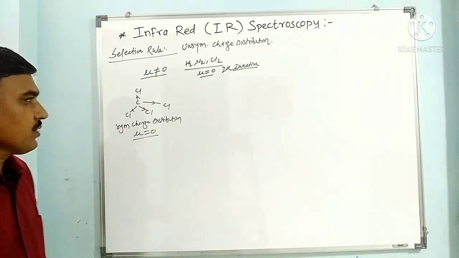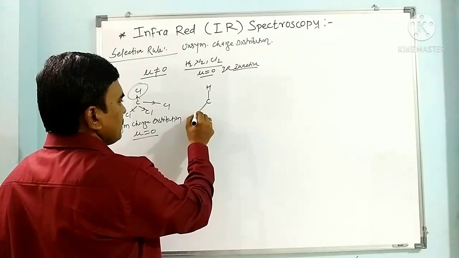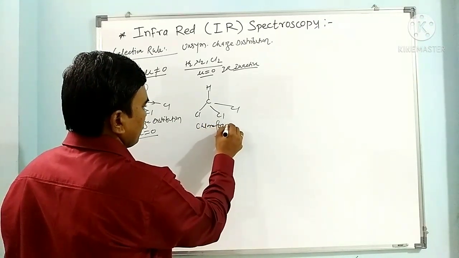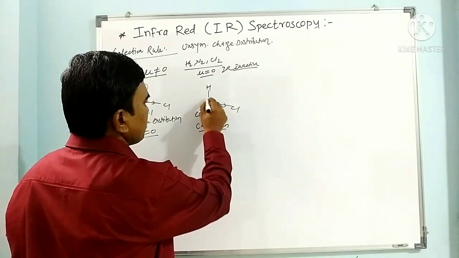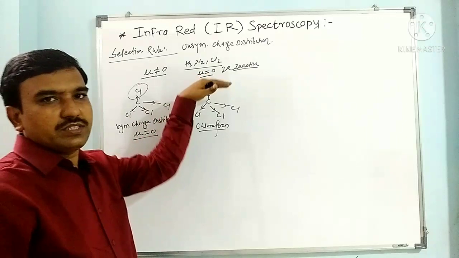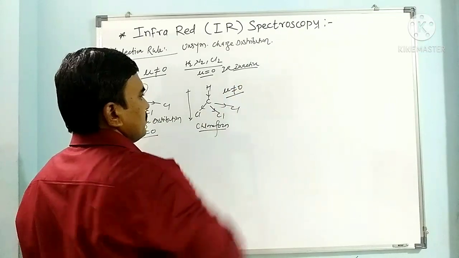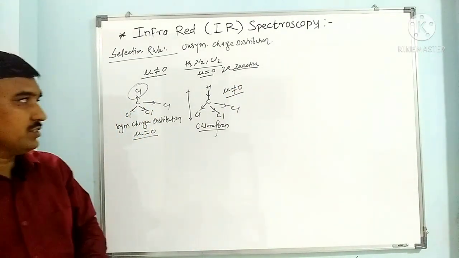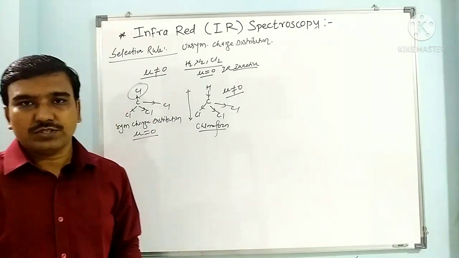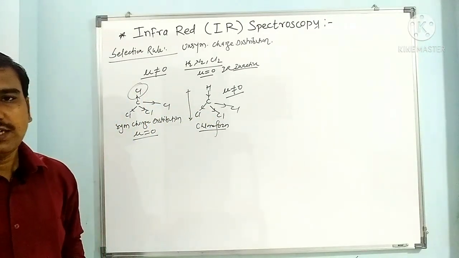absorption of IR radiation. But when a chlorine is replaced by hydrogen, we have chloroform. In chloroform, these chlorines attract electrons, so the electron density is shifted towards the chlorine side. So here mu is not 0, it has a dipole moment. Most of the vibrations have unsymmetrical charge distribution, so these compounds show IR absorptions.